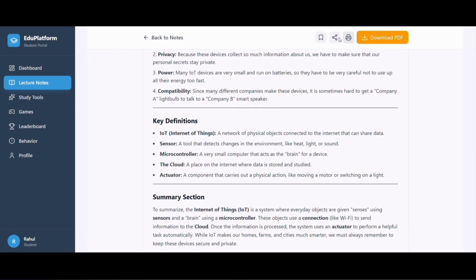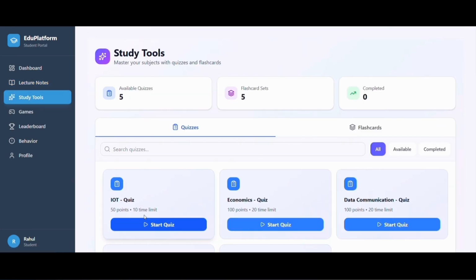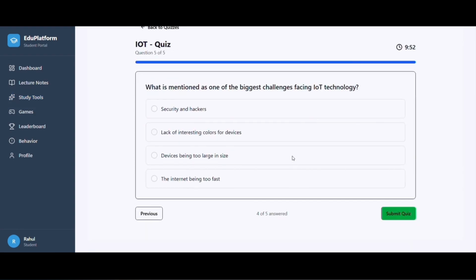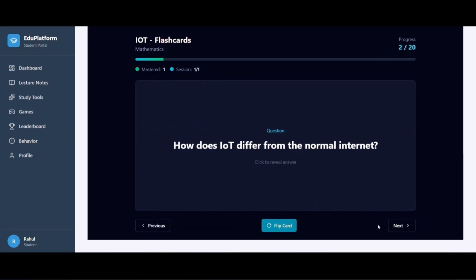Now let's go to Study Tools. Here, students can access the quizzes and flashcards that were generated earlier. They can attempt the quiz directly and also use flashcards for quick revision and spaced repetition.